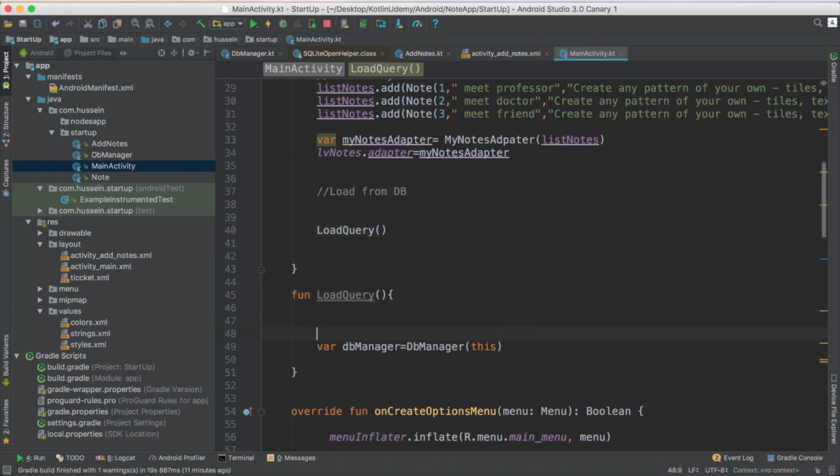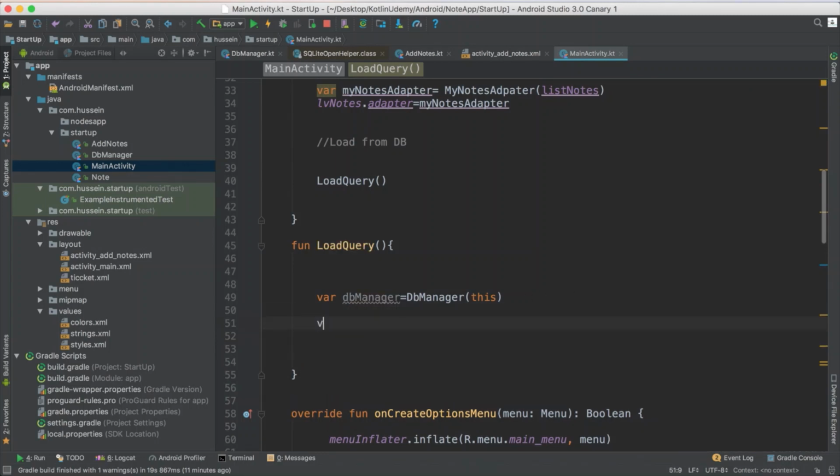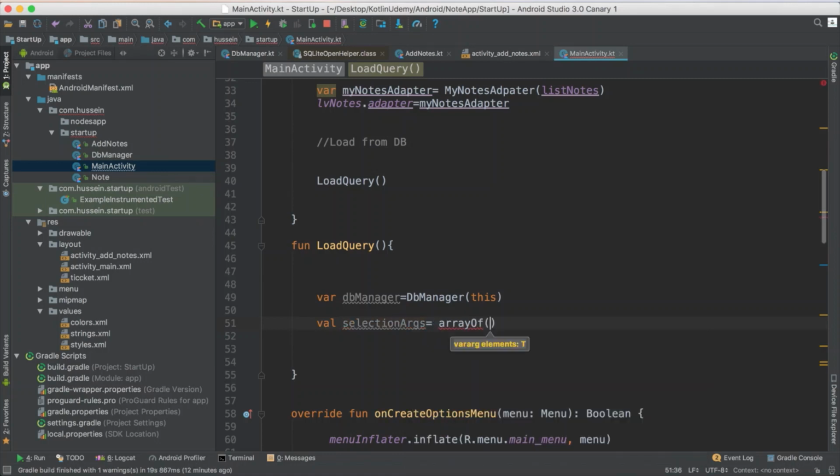So in load query, I define my instance of the database, but to send the information I have to define a number of things. First of all, I define the selection argument, how I select. So I say var selection argument. I want to return an array, so I say array of, anything he sends.